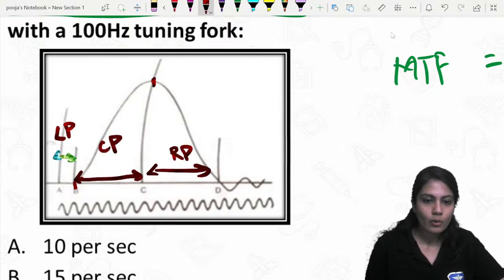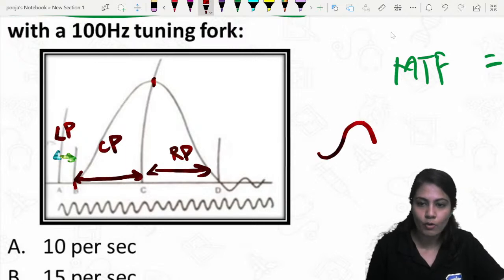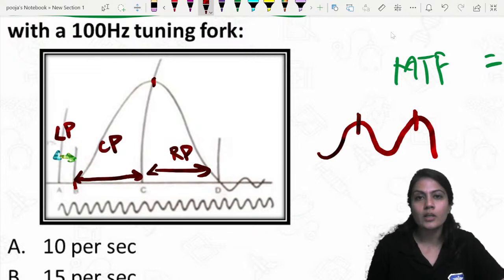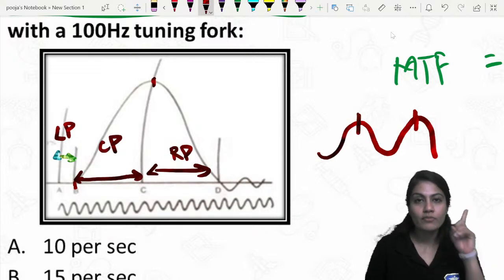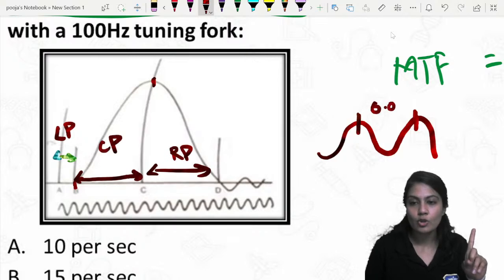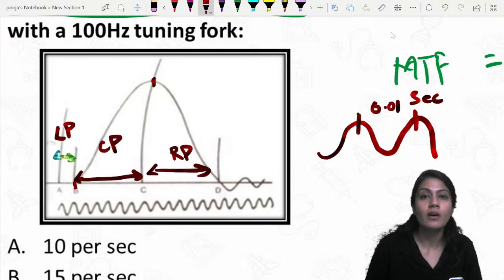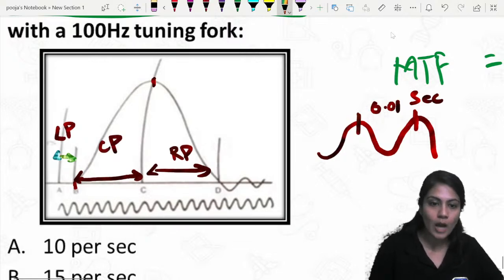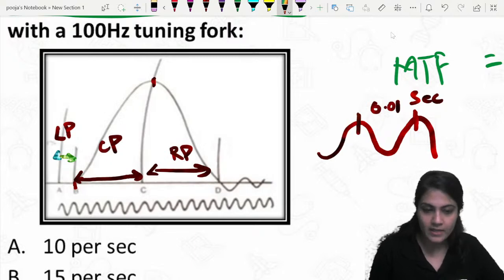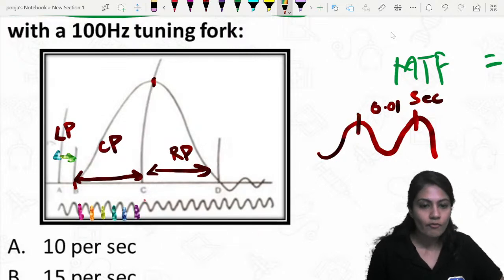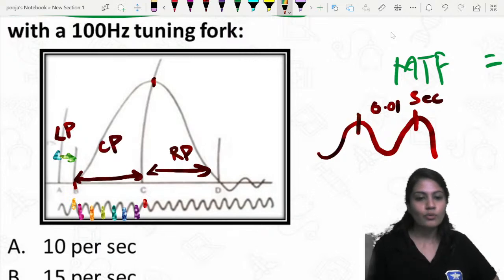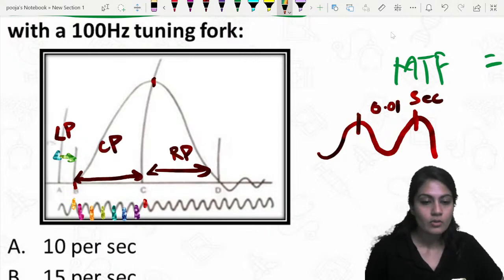this is the relaxation period. Now if you use a 100 hertz tuning fork, that means 100 oscillations will be there, and from one crest to another crest we say it as one wave, right? That is 0.01 second. If you are using a 100 hertz tuning fork, let's count out how many waves are there. First, second, third, fourth, fifth, and almost 6 waves are there. Crest to crest, we measure the waves, right?